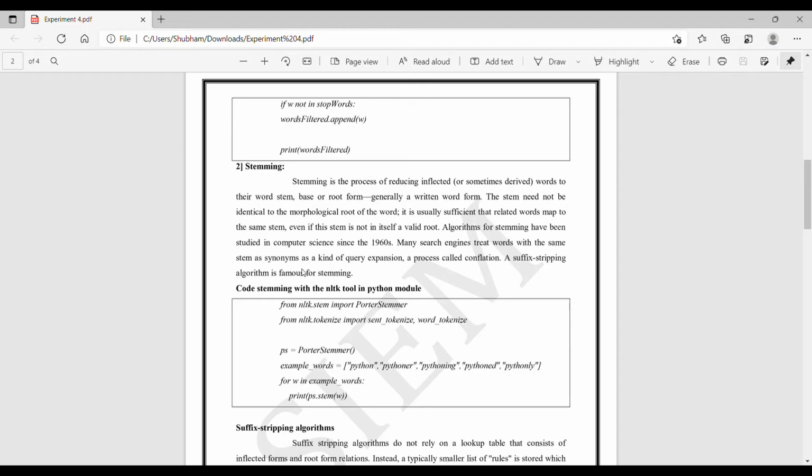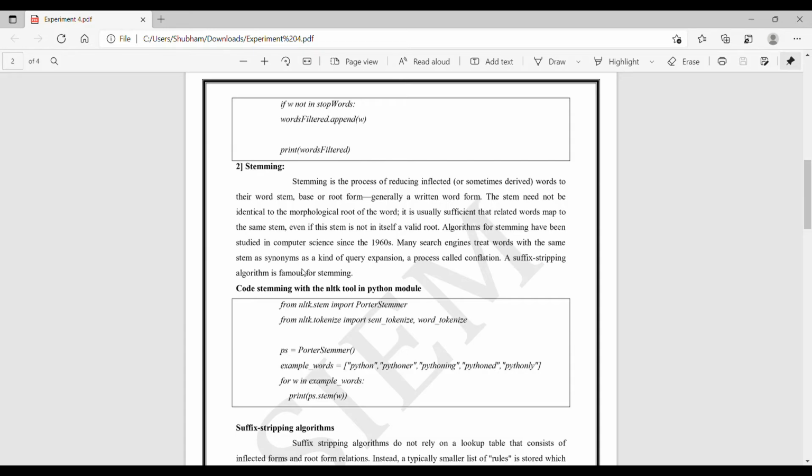Stemming is the process of reducing inflected words to their word stem, base, or root form, generally a written word form. The stem need not be identical to the morphological root of the word. It is usually sufficient that related words map to the same stem, even if this stem is not in itself a valid root.